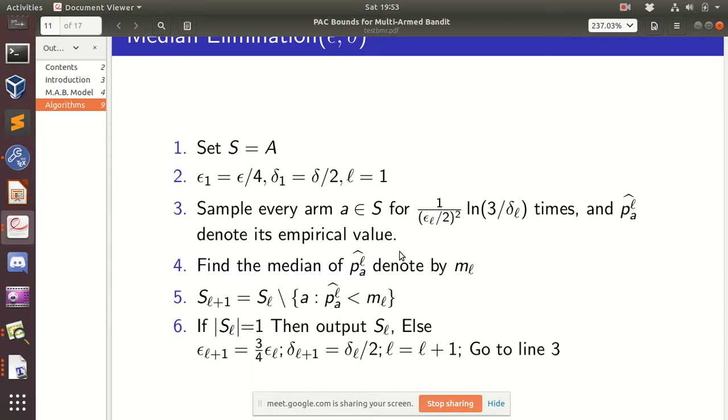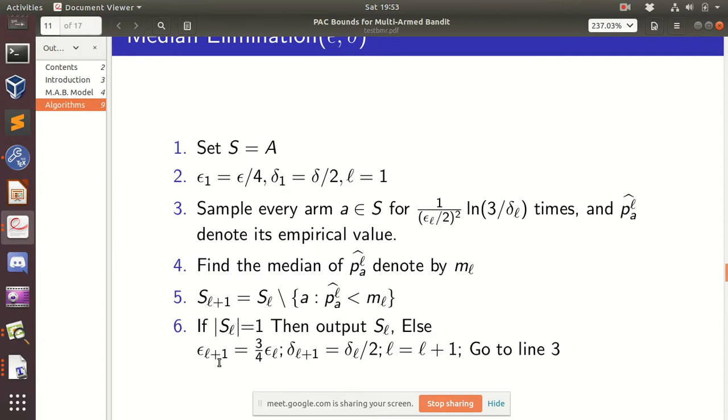Whichever arms have empirical value less than this median, we discard them, as we are doing here. So arms which have empirical means less than the median are being discarded, and the rest we store in a new set called S_{L+1}, and we send it to the next level. If S_L is equal to 1, we output S_L.